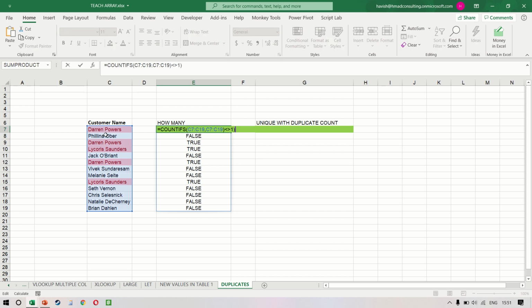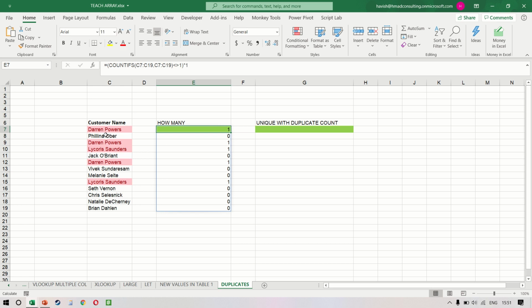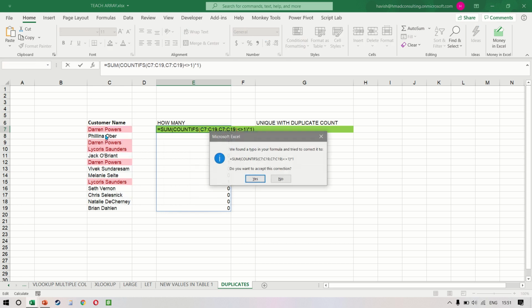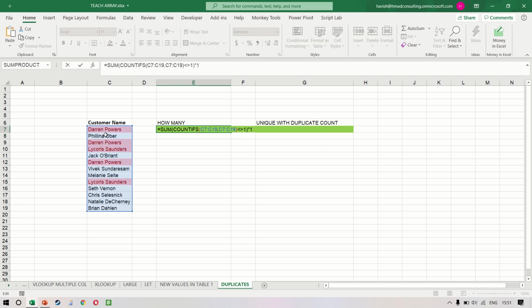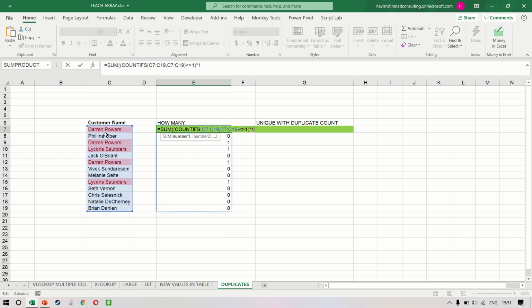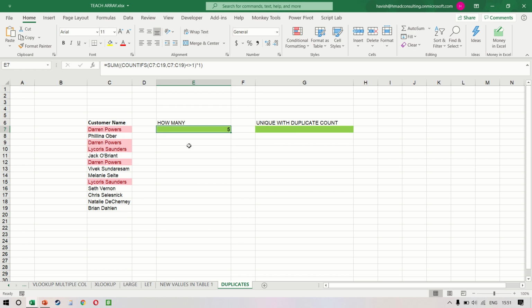Let's convert these into numbers. So let's multiply this by 1 and the rest is easy. We can simply sum these up and it will tell us. Let me just check. So this looks all right, and we want to say sum of all of this. Excellent. And it tells us there are 5 duplicate values. Just to confirm that the result is correct, if I copy Seth one more time, you would notice that the number changes to 7.